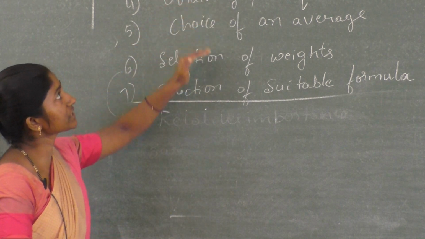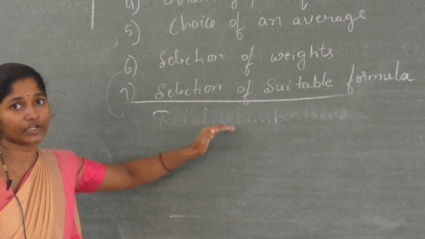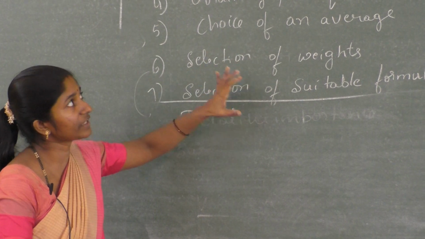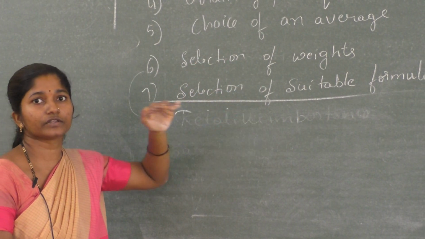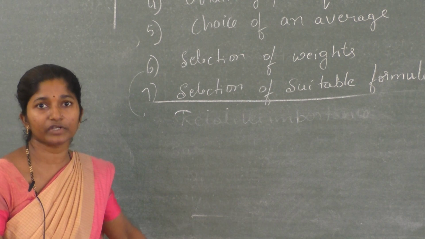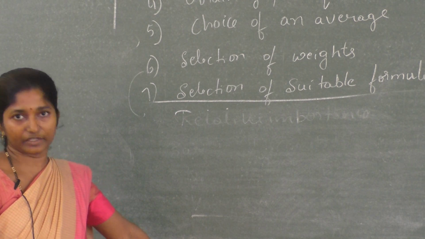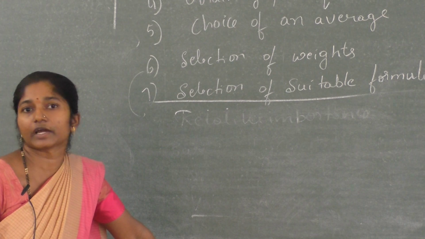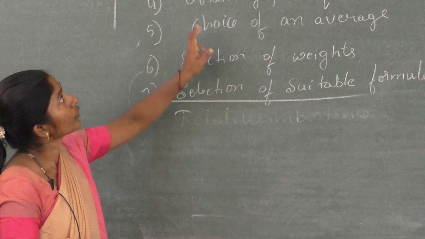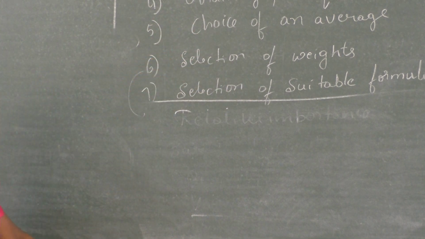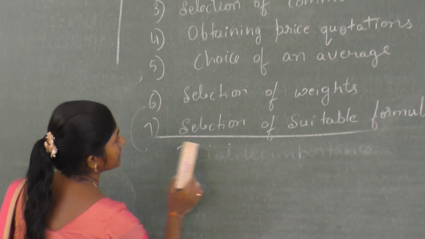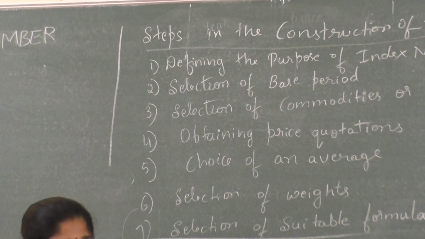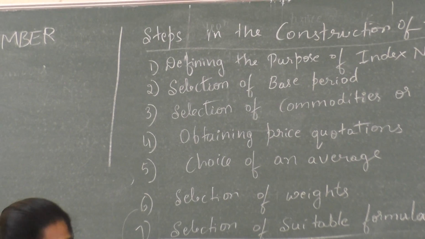If all these steps you have noted here are clearly defined while calculating the index number, then your answer will be correct. Otherwise, the answer will become wrong, and the conclusion also will become wrong. Therefore, while constructing the index number, all these 7 steps should be clearly defined. Okay. We have completed the steps in the construction of index number.